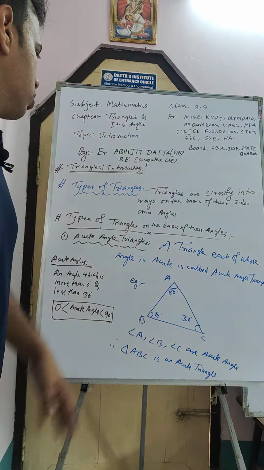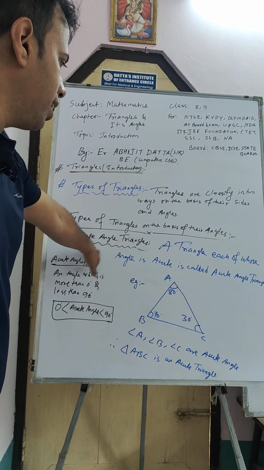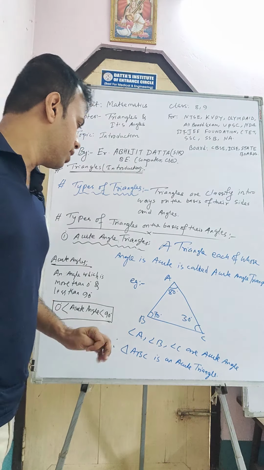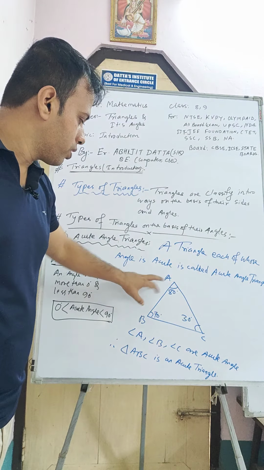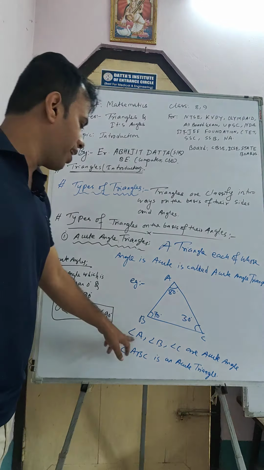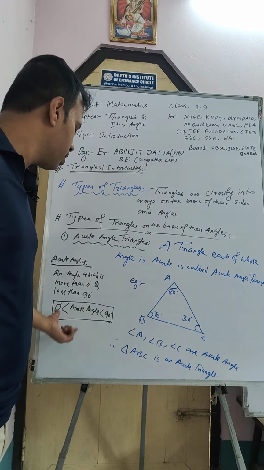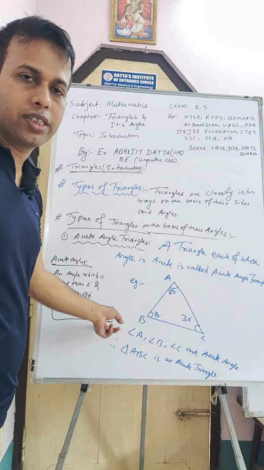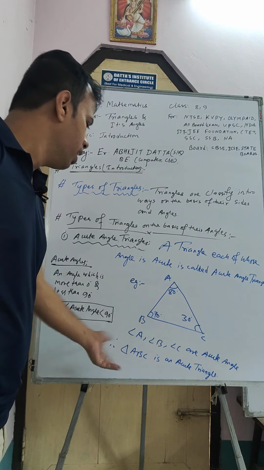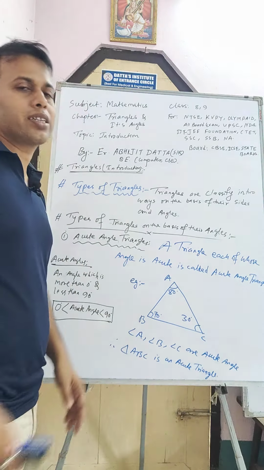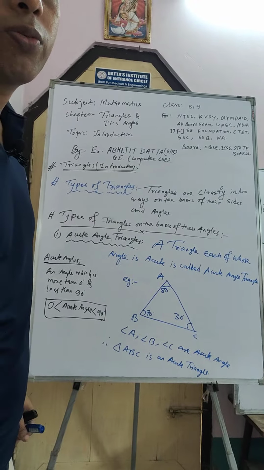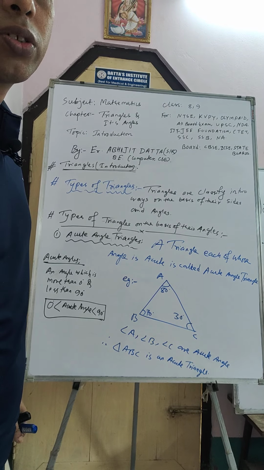Okay. So what is an acute angle triangle, sir? A triangle each of whose angles is acute is called an acute angle triangle, right? So I take one example here. ABC, where A is 80, B is 70 and C is 30 degree. So A, B, C are all acute angles since they lie between 0 degree and 90 degree. That's why these angles are known as acute angles. So we can say triangle ABC is an acute angle triangle. Okay, so the first one is complete. Understood, all of you? Take a screenshot. So next.